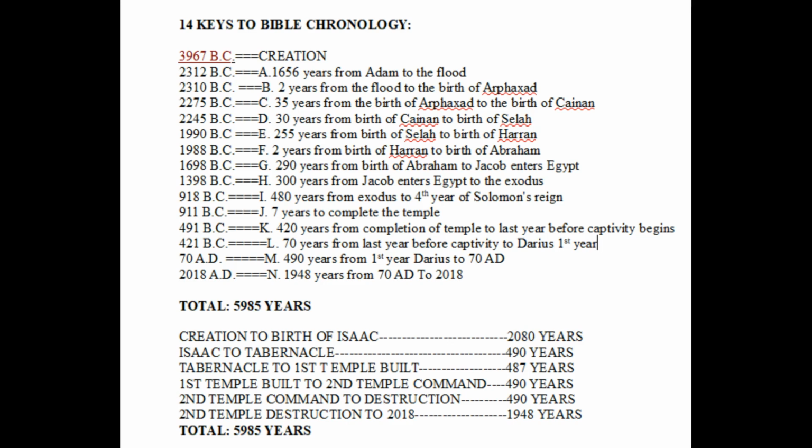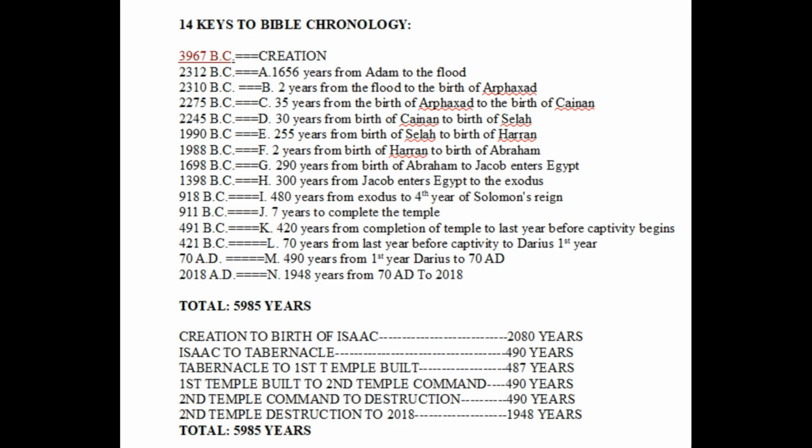So if you do want to do some calculation with this, you may want to use the year 3968 as the day of creation as opposed to 3967, because there's no year 0. So for the purpose of subtracting, use that date, because 3967 would actually be year 1 on my creation calendar.